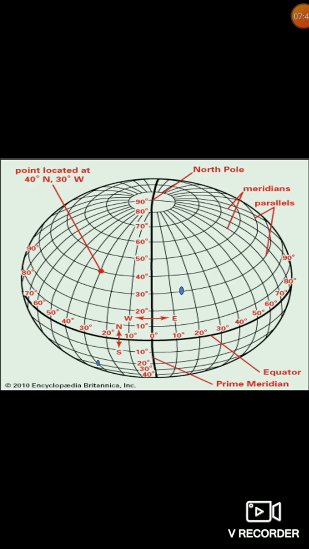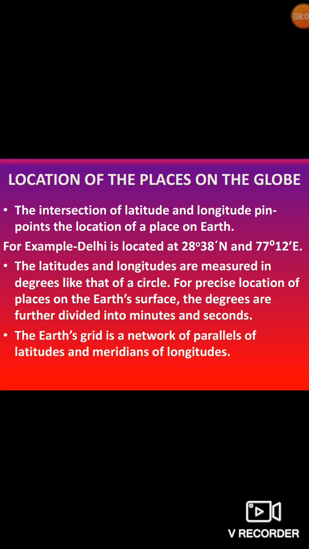Okay. So here we have done 40° north and 30° west, and here 30° north and 15° east. Here 30° south and 30° west. This line is your prime meridian, 0°, north pole. Okay, and this is your equator.